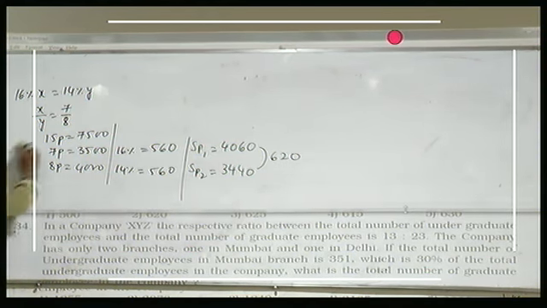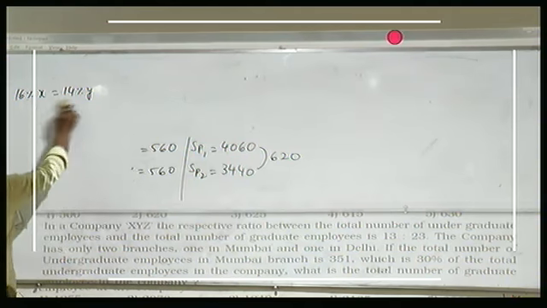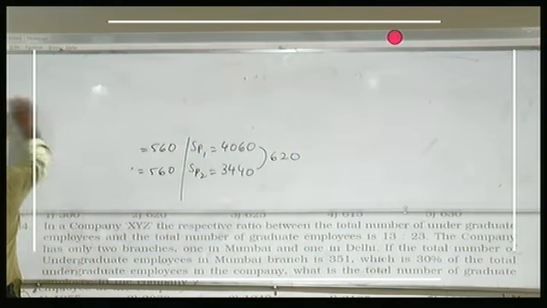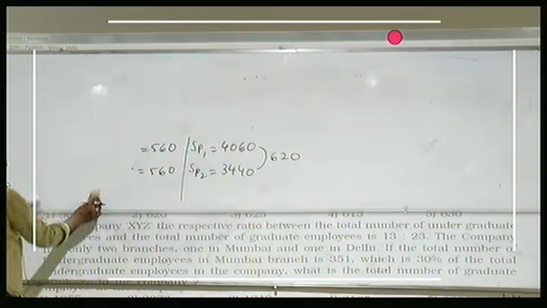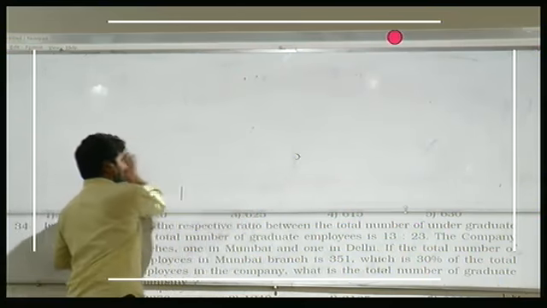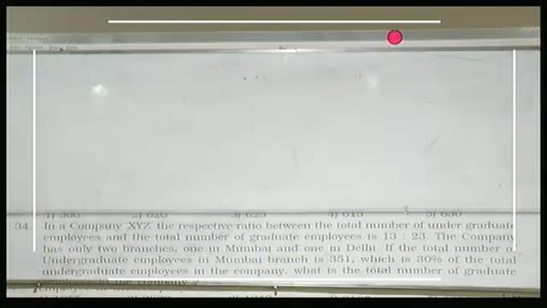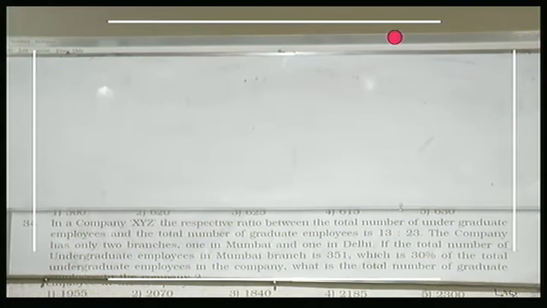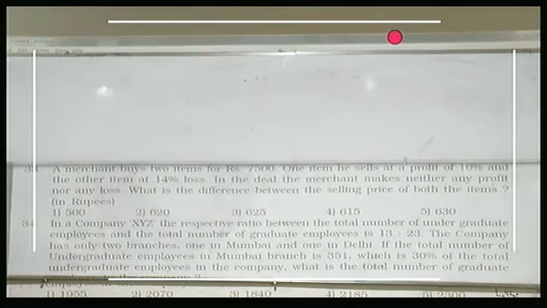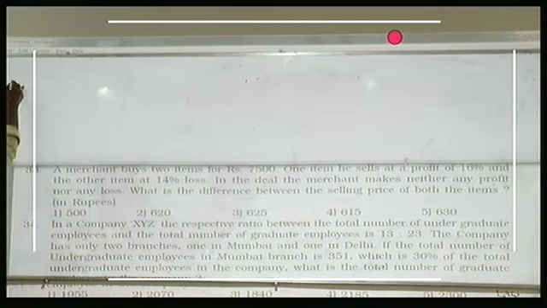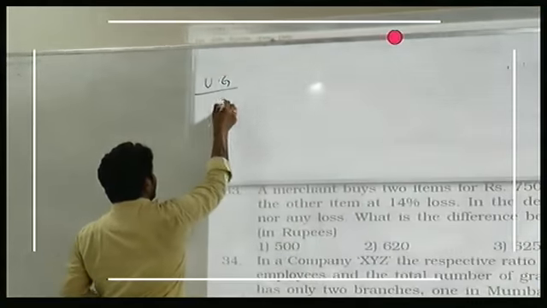So 30% of undergraduates is given. To calculate total undergraduates in the company, you need to go for 100%. Yes or no? If the total is 100%, then only one branch will have 30%. Am I right? Now, I am talking about undergraduates.